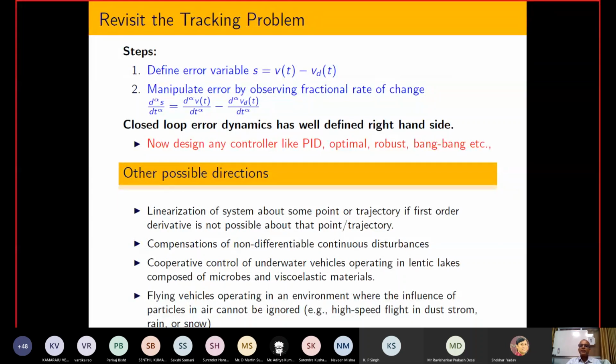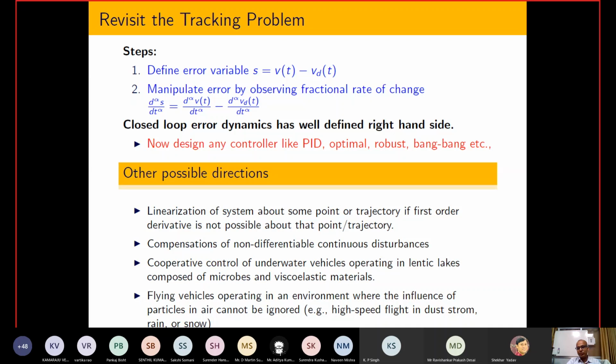Now, some cooperative control we are talking about nowadays, and if you are making some kind of cooperative control where some kind of viscoelastic material is there, it is possible to show that again fractional order terms come into the picture, because you cannot represent viscoelastic material either as solid or liquid. Or a flying vehicle with very high speed now, because we are trying to make an aeroplane which can fly at very high speed.